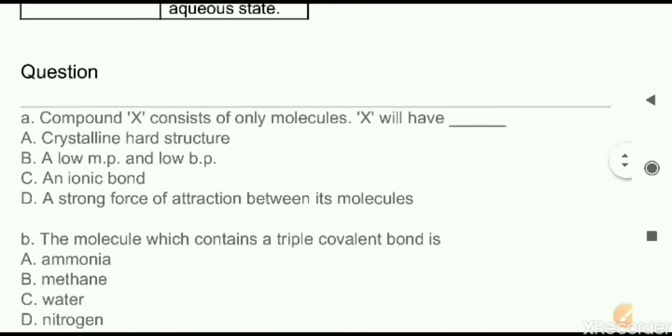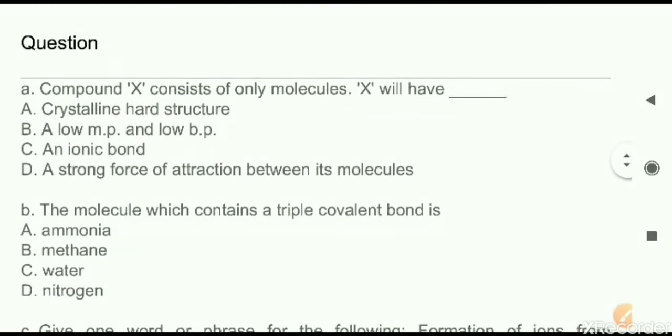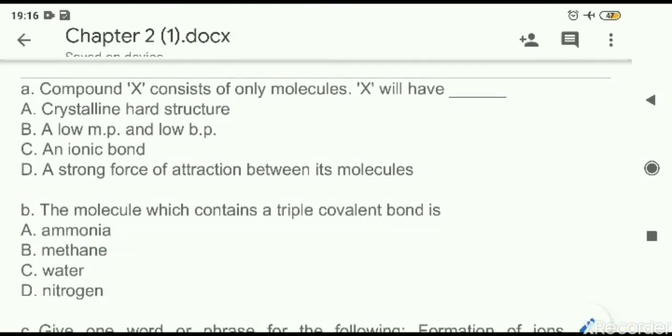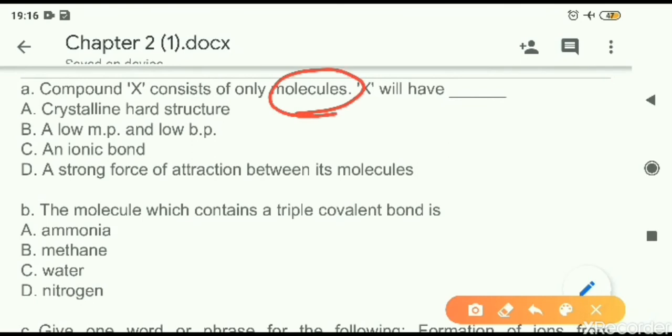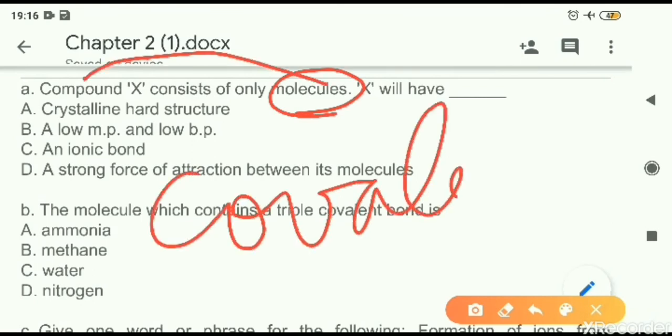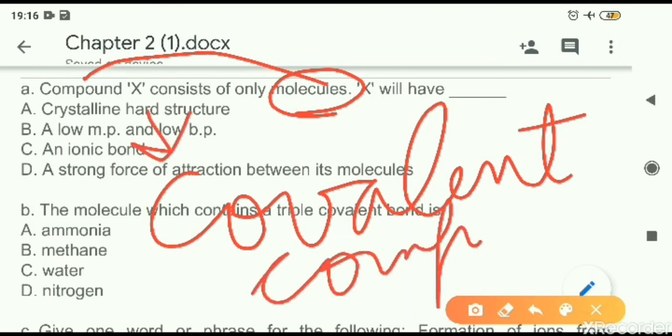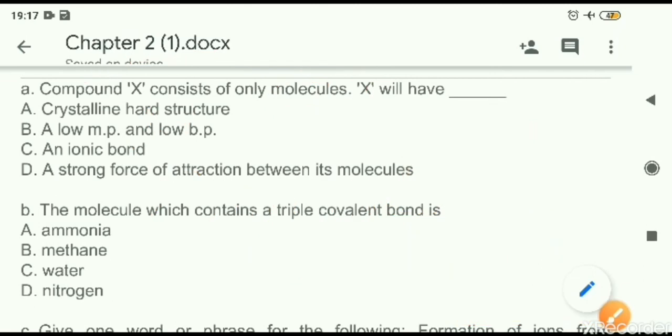Next, now we'll have the question: a compound X consists of only molecules. So here the word molecules means what? Molecules are present in which compound? They are present in covalent compound. So by this we can assume that X is a covalent compound. Now based on this we will answer the question. So X, that is this covalent compound, will have...